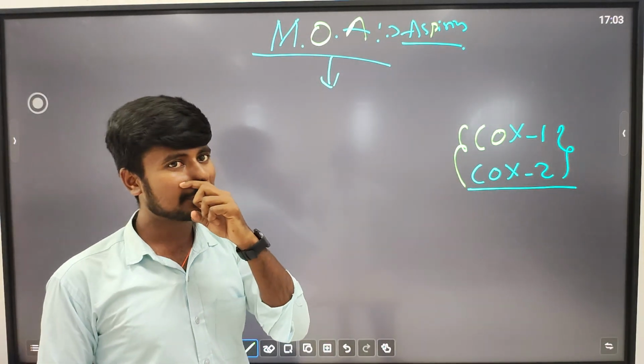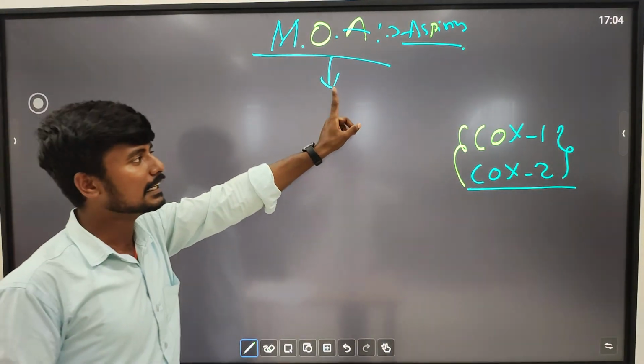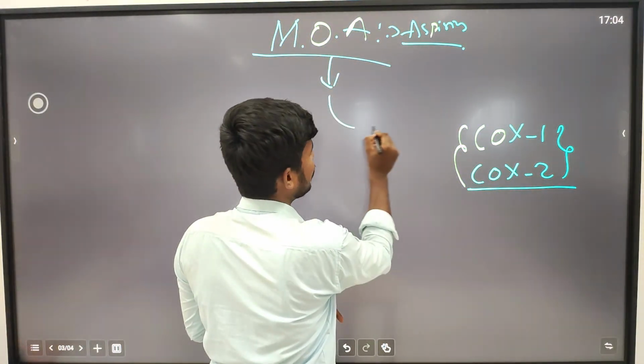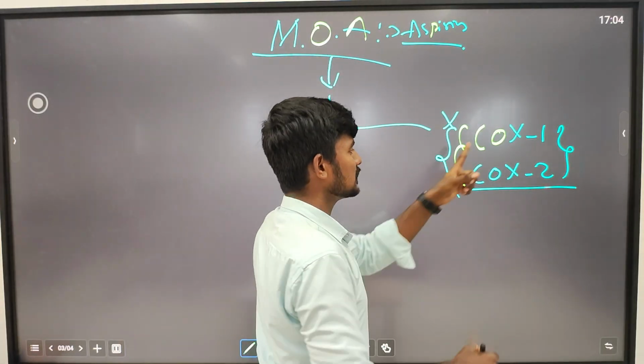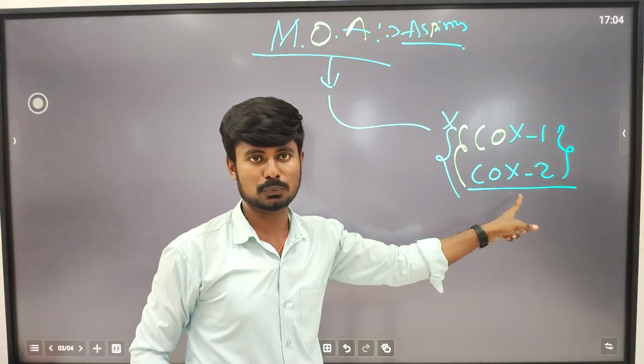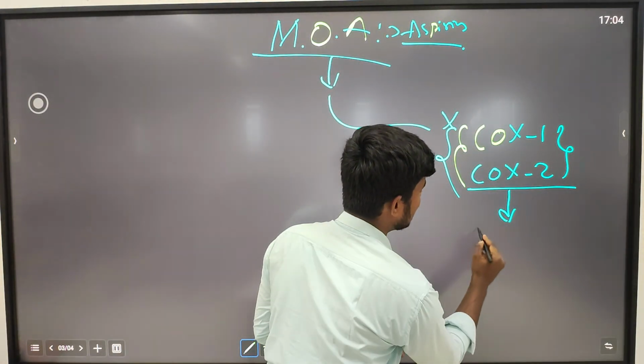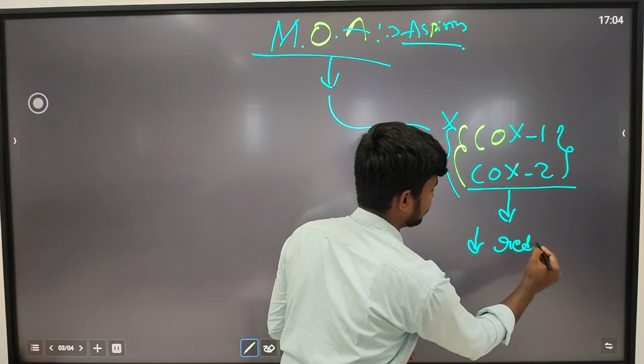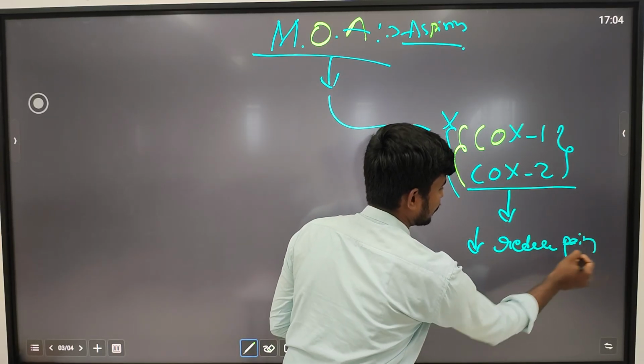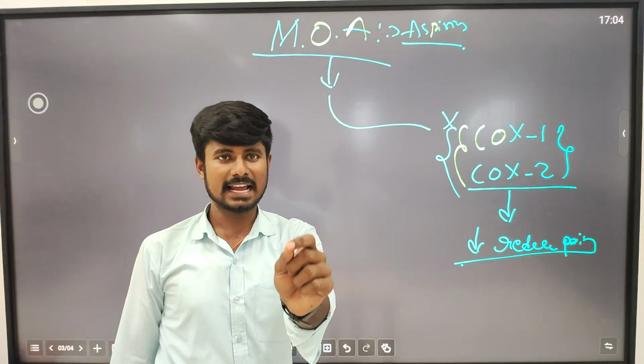So what happens is, the NSAID drugs will go and block both cyclooxygenase 1 and cyclooxygenase 2. That will lead to what? It will reduce the pain. Okay, simple mechanism of action.